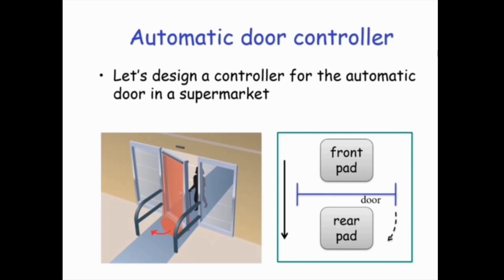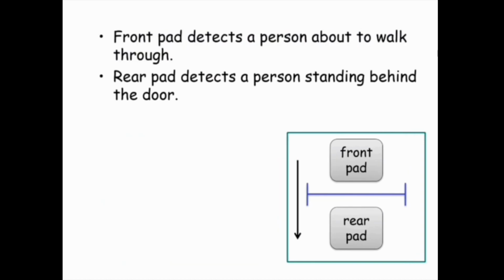So basically the front pad detects the person about to walk through, and the rear pad detects a person standing behind the door. In this case we don't want to open the door, but we have four possibilities.